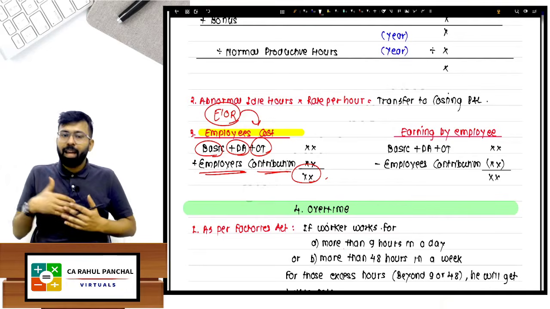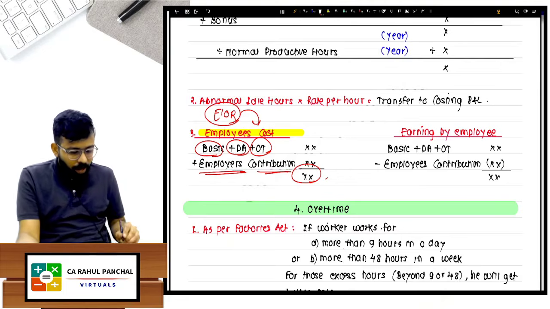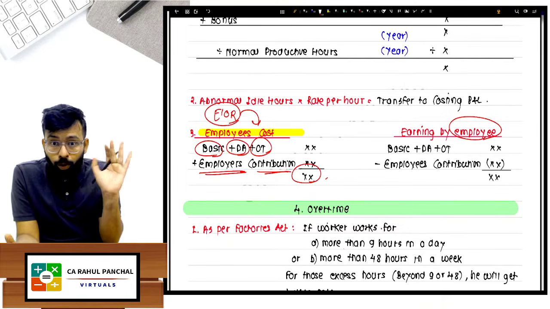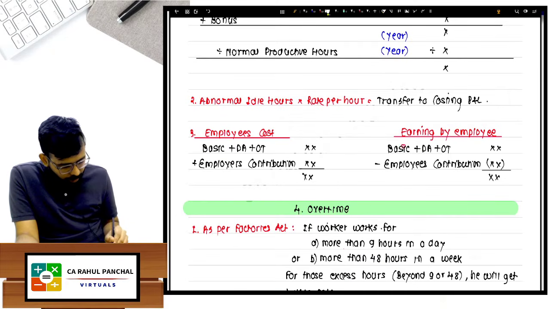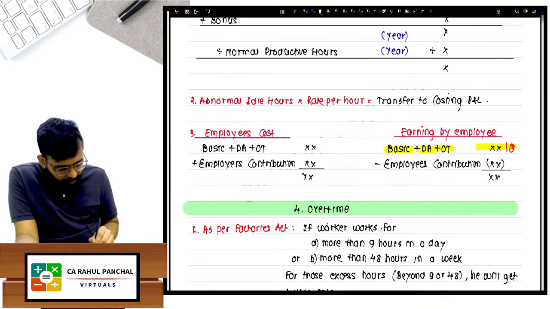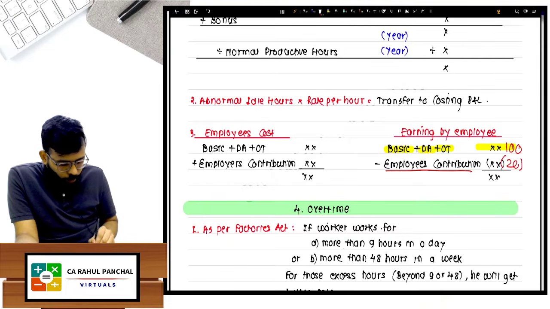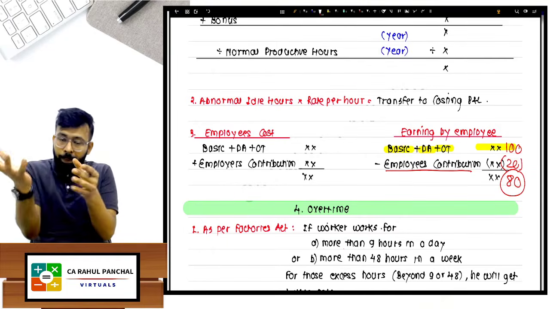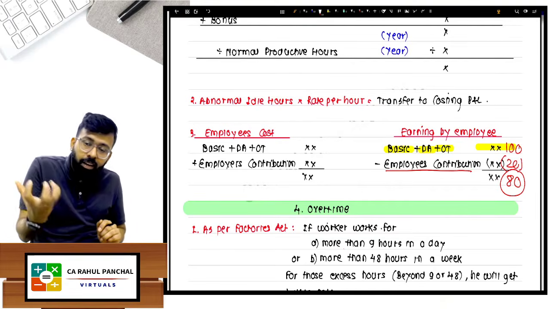As an employer, I have to pay employee को क्या क्या, basic, DA, whatever I have to pay, that you will add. अच्छा, earning by employee, if I say employee is earning कितना, that you have to calculate. I will say, sir, basic DA, that is what I am getting. ये earning is coming in my bank account, let us say 100, and as an employee I have to contribute 20 rupees. So what is net in hand salary? I will say it is 80 only.